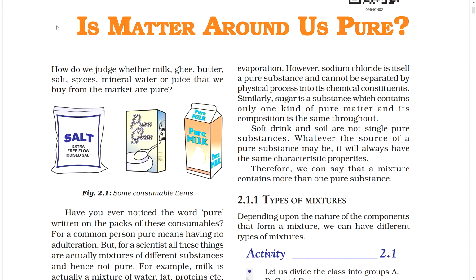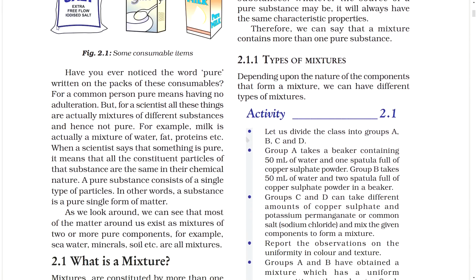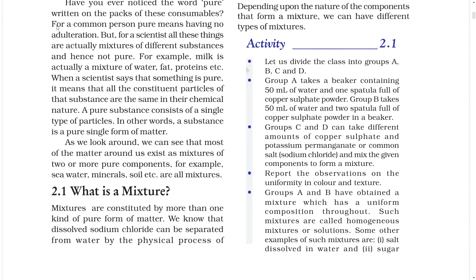2.1.1 Types of mixtures. Depending upon the nature of the components that form a mixture, we can have different types of mixture. Activity 2.1: Let us divide the class into groups A, B, C and D. Group A takes a beaker containing 50 ml of water and one spatula full of copper sulfate powder.